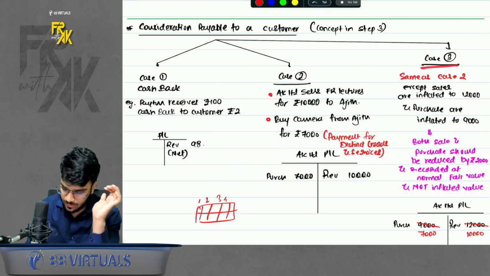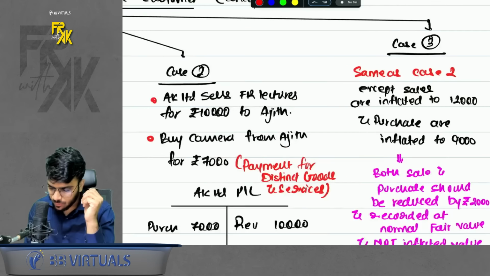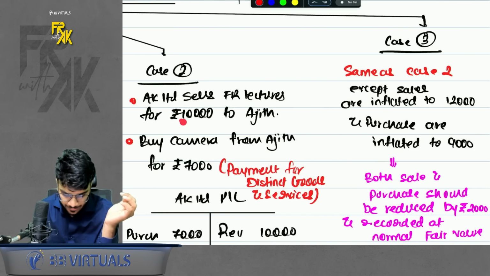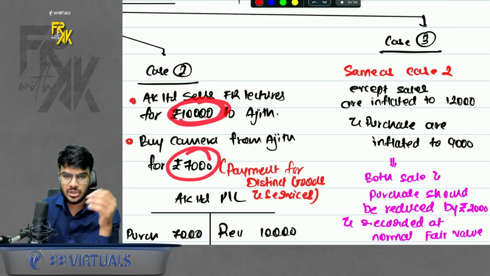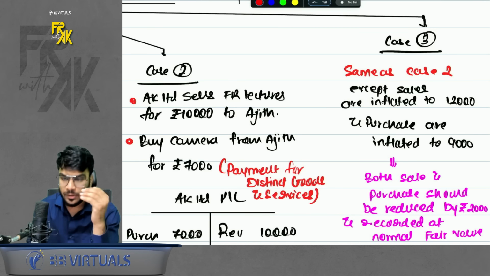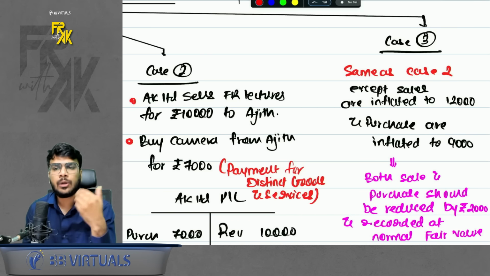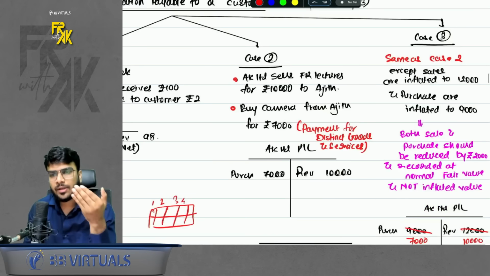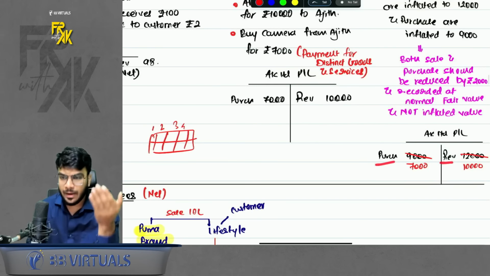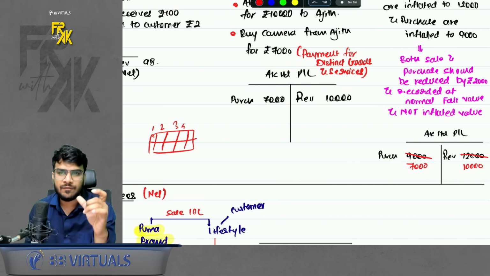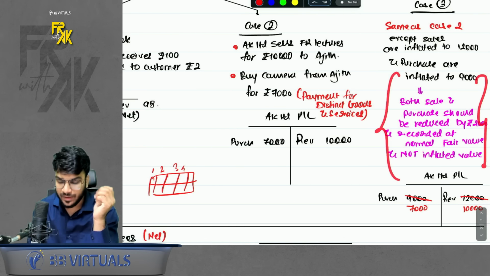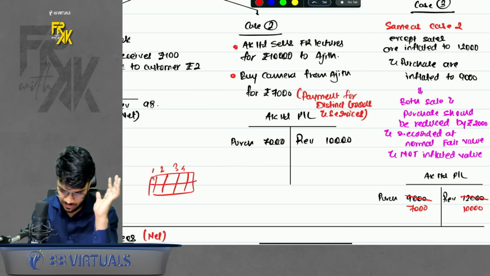Okay, there is one more case, case 3. The only difference in case 3 is it is the same as case 2, but sometimes what happens is we tend to inflate the purchase and sales value just to increase our turnover. So if in the question it is said that the sales and purchase are inflated by 2,000 rupees, in that case, if you can clearly see that, you need to record the purchase and sale at the value before inflation. You cannot inflate the value and record it. Of course, it is very difficult to find this out in real life, but it is there. So just remember that part.